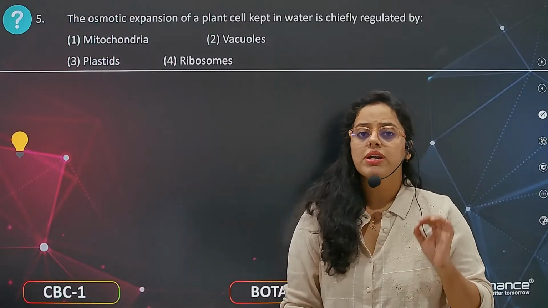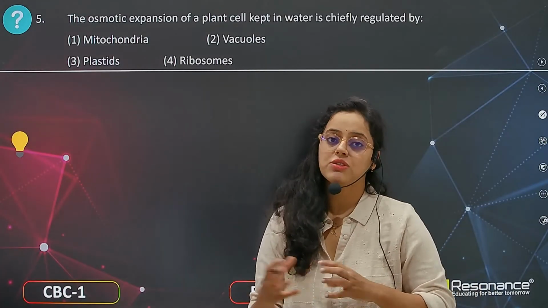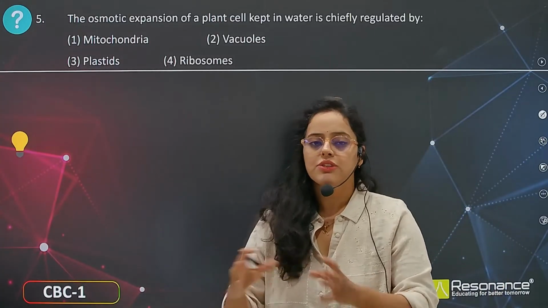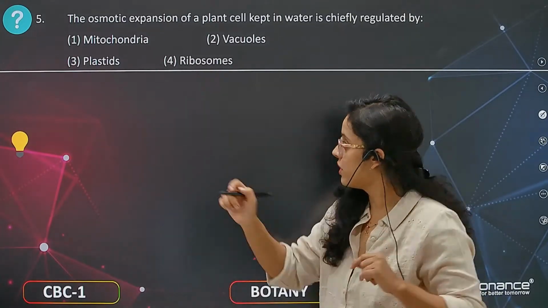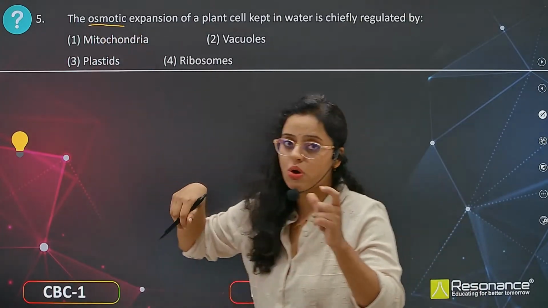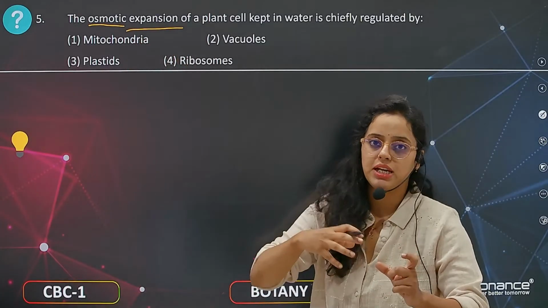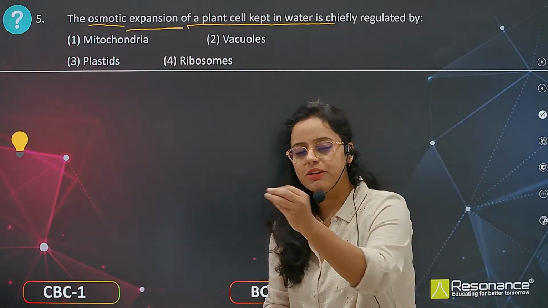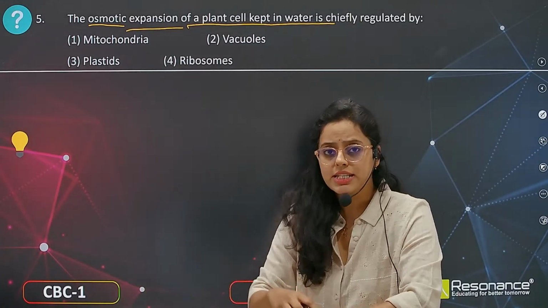The osmotic expansion of the plant cells. So osmotic expansion means water is traveling inside the cell or outside the cell, the exchange of water through osmosis. This is what you have to understand. Here they are talking about osmosis, osmotic expansion, which means the water is entering into the plant cell kept in water. As a result, the water is entering into the cell.